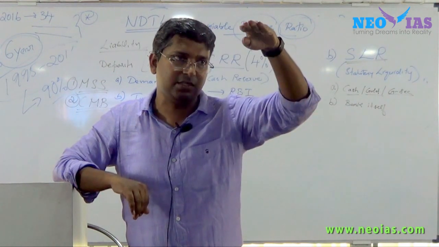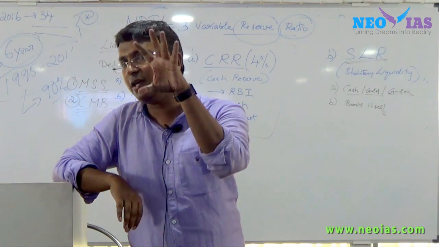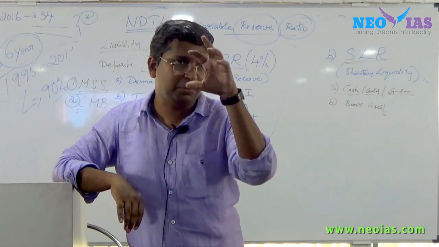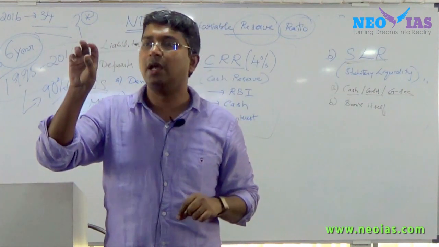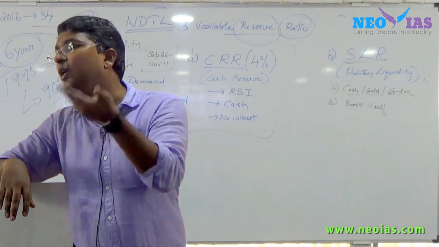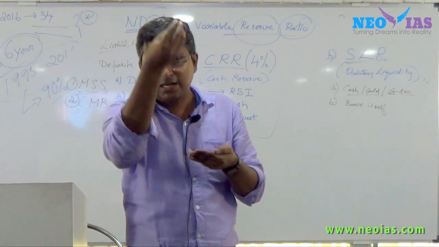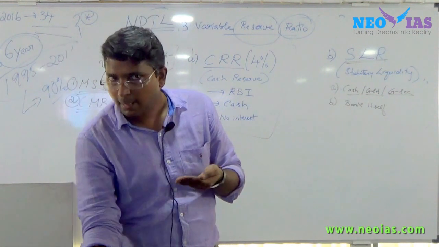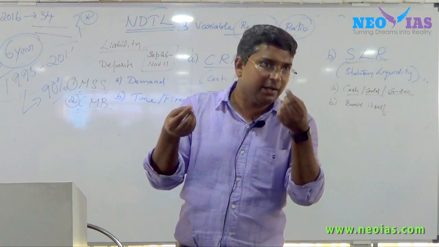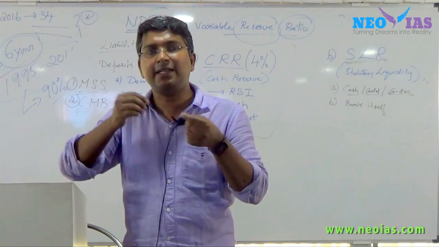Imagine that CRR is reduced from 4% to 3%. So what will happen if there is 100 crore? Earlier, 4 crore had to be kept with the RBI; now it is 3 crore. That 1 crore earlier had no return. Now for this 1 crore there will be more return for the bank, and if the bank wants to transmit that benefit to the customer, then the bank may reduce the lending rate by 0.5 basis point like that. So that has to happen.